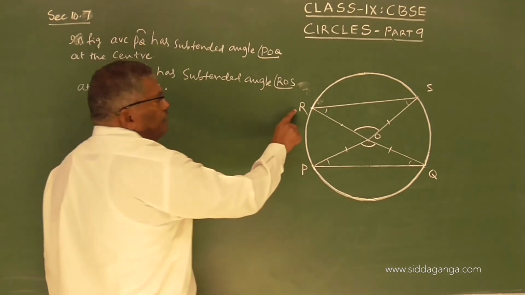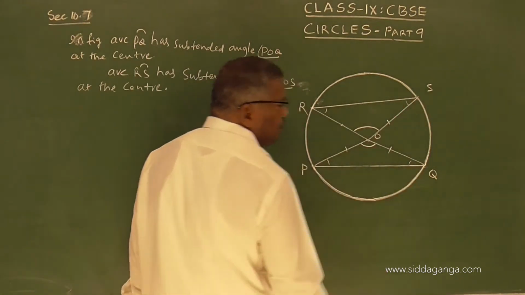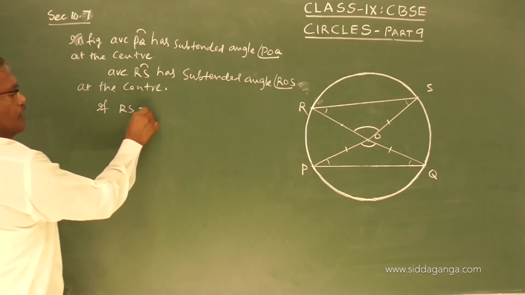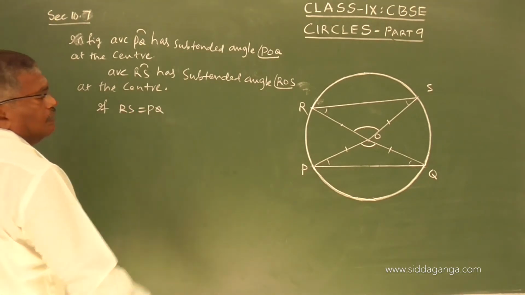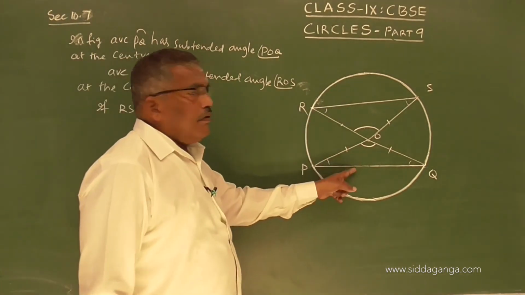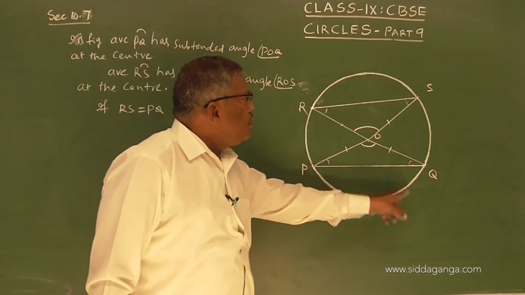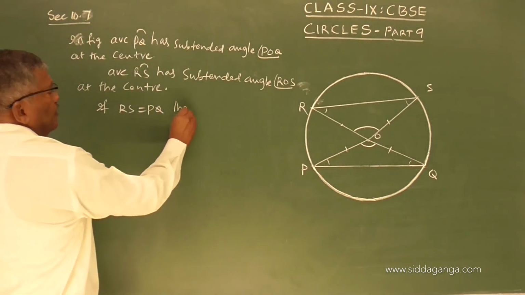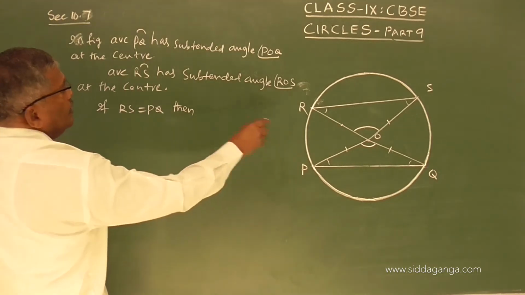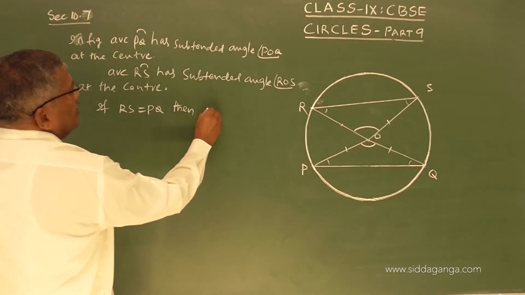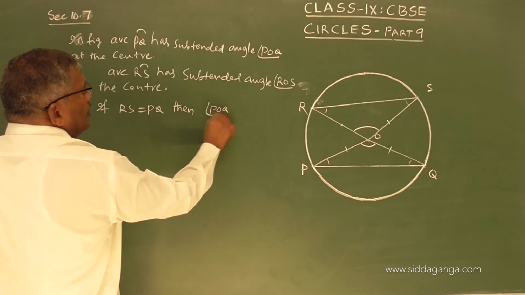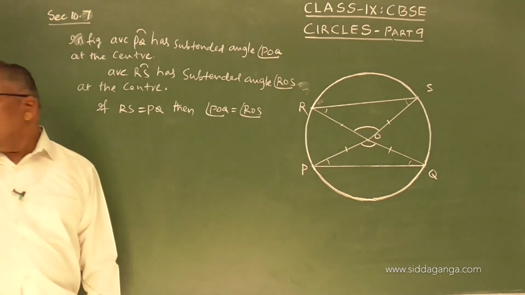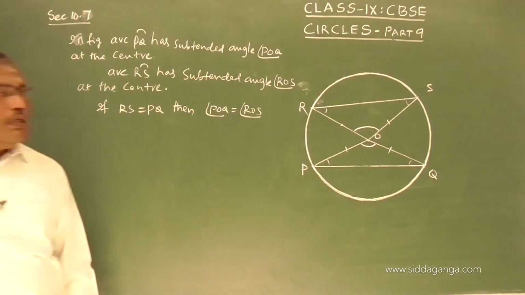That means if RS equals PQ, if the chords are equal, or the arc PQ is equal to arc RS, then angle POQ is equal to angle ROS.